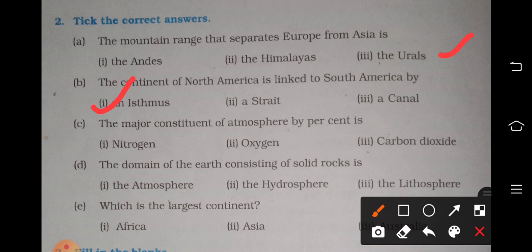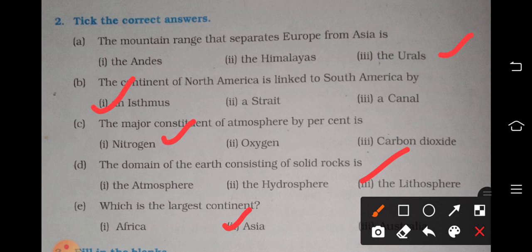Okay, then the major constituent of the atmosphere by percent is nitrogen, oxygen, or carbon dioxide. Which gas is that? Yes, of course, that is nitrogen. Then the fourth question, the domain of the earth consisting of solid rock is, yes, that is the lithosphere. Then which is the largest continent? Africa, Asia, or Australia? Yes, Asia is the largest continent.